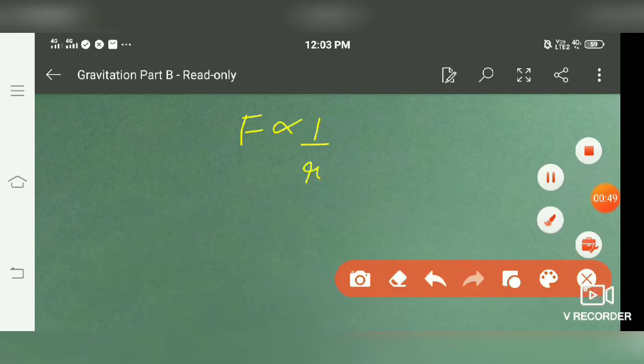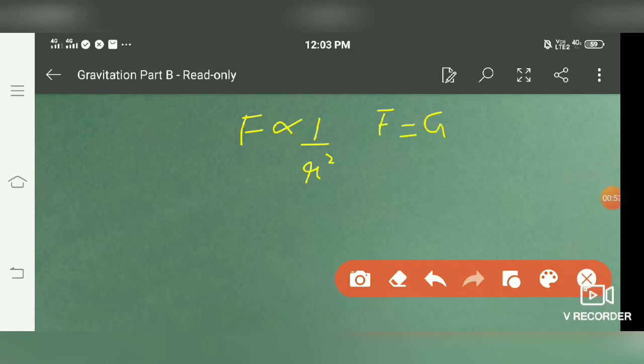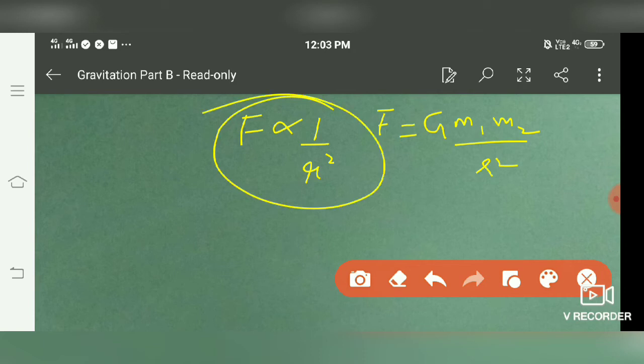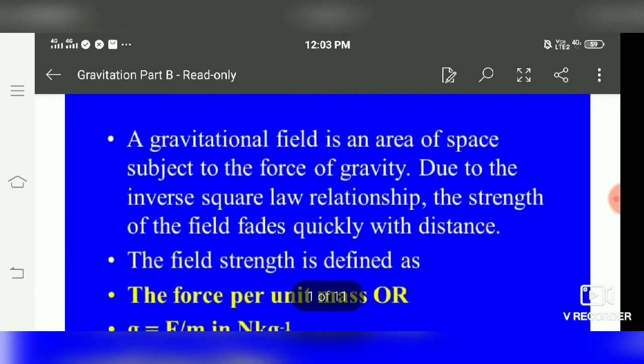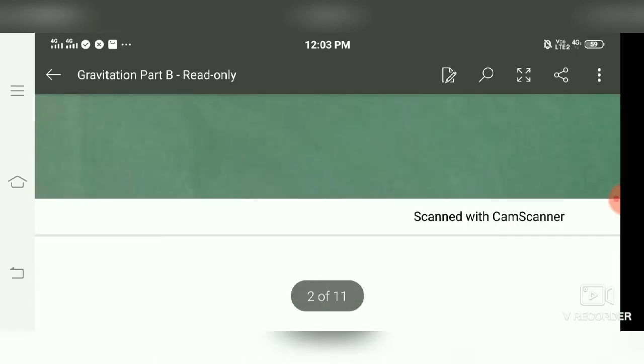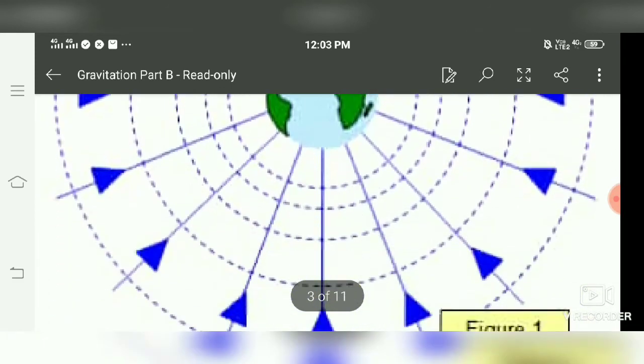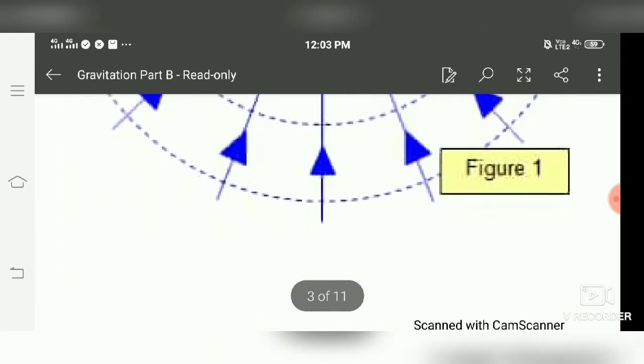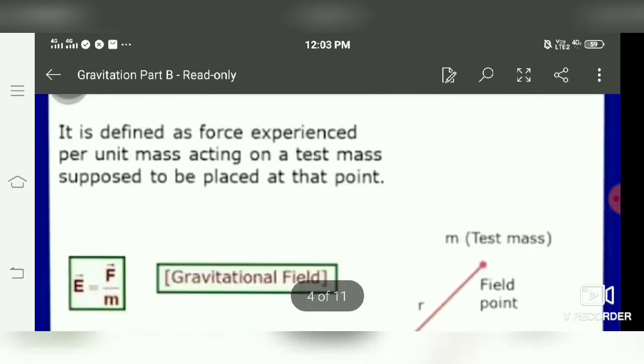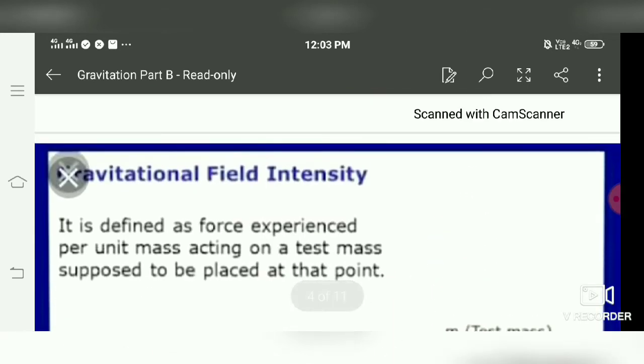From this relation, as F is inversely proportional to R square, we can say as the distance from the object increases, the force will decrease. So next is, this is the field region for the earth, we can say these are represented by the field lines.